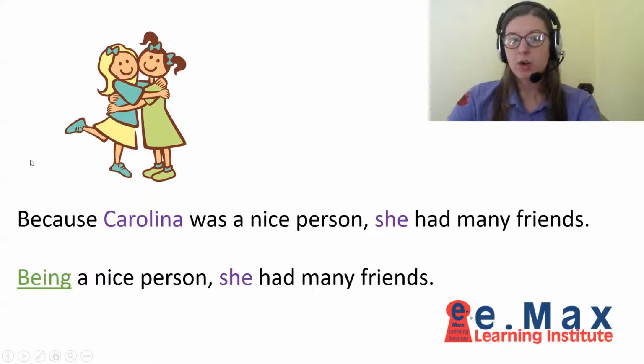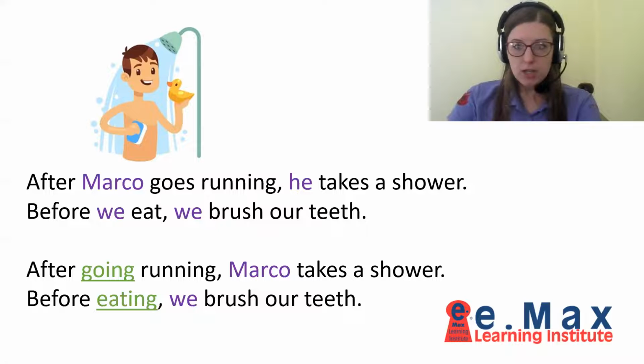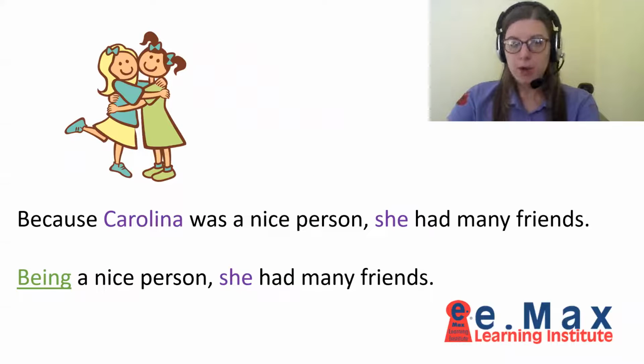You see here, we can omit because as well, because it is implied already, and we don't have to mention it. Now, here, we did have to mention after or before, because that's about time. And if we don't mention it, we don't really know if that action happened before or after, and that will be very confusing, okay? So if it is because or similar connectors, we can omit it.